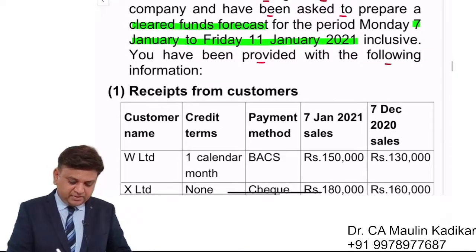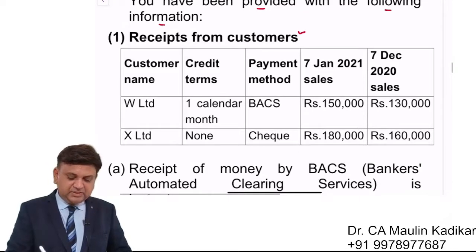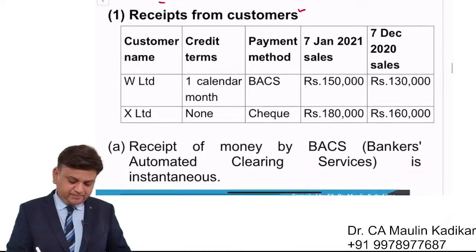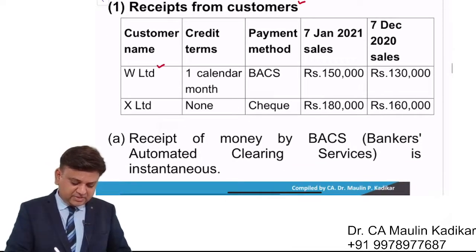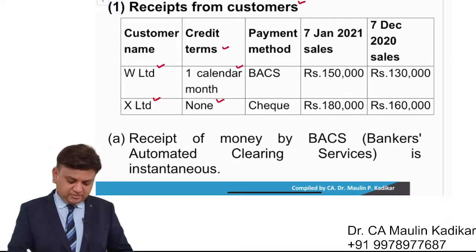You have been provided with the following information. Receipts from the customers are given. The names of the customers are W Limited and X Limited. Credit terms are given to us: 1 calendar month and 0, and so on. This information is given.